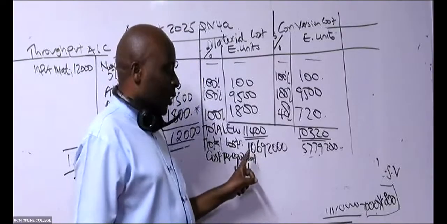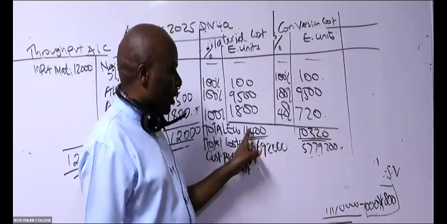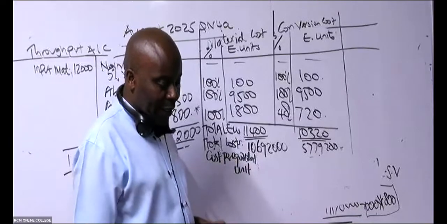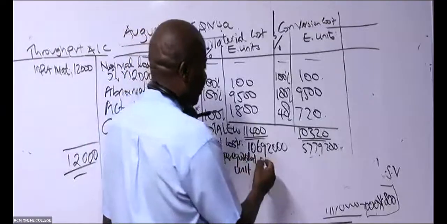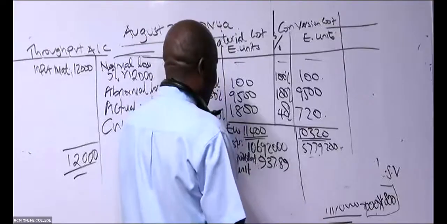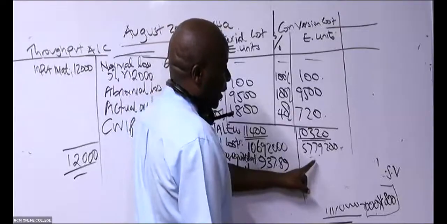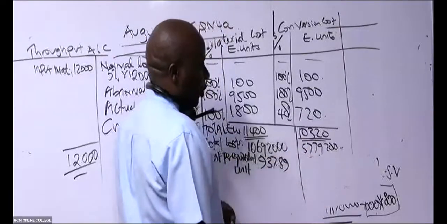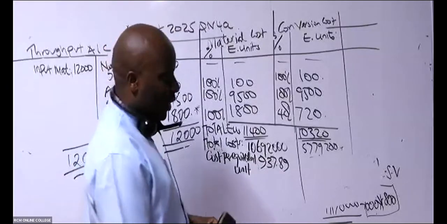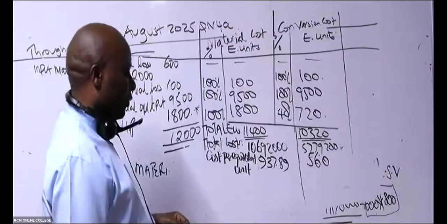So 10,692,000 divided by 11,400, 937.89. All right. How about this cost per equivalent unit and a conversion cost? 5,779,200 divided by 10,320. I'm being given a figure of 560.